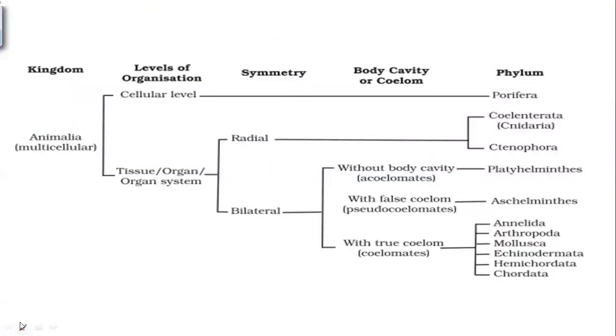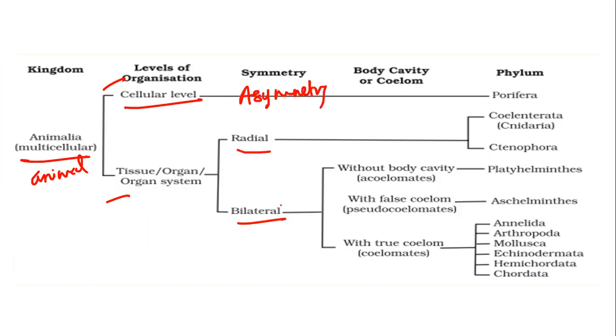So when we see an overview, this is a direct NCERT picture. Animalia, all animals are classified under this. Two major levels of organization are there: one is cellular level and another is tissue, organ system level. When we talk about symmetry, it is either asymmetry, radial, or bilateral. When we talk about body cavity, that is coelom, it may be absent, present, or in scattered pouches. And these are all the types of phyla.